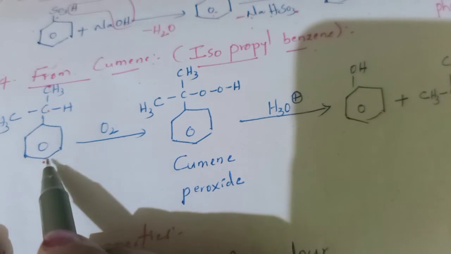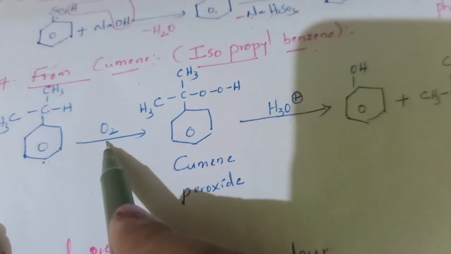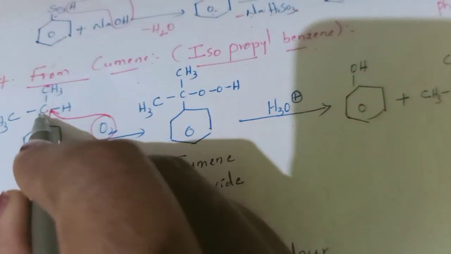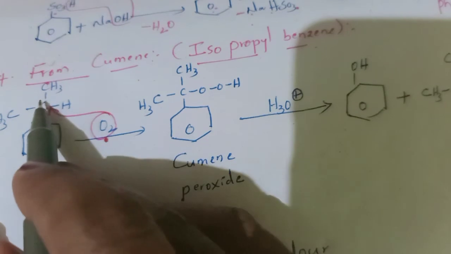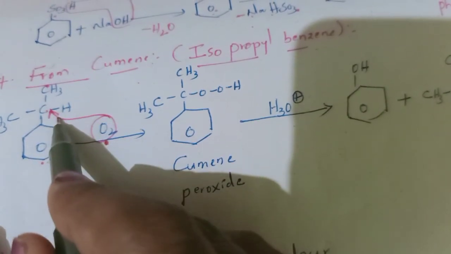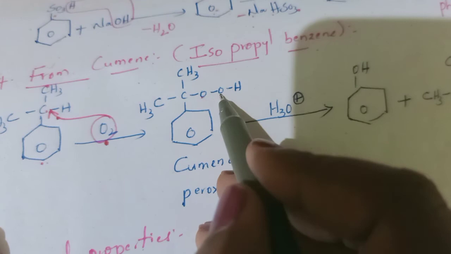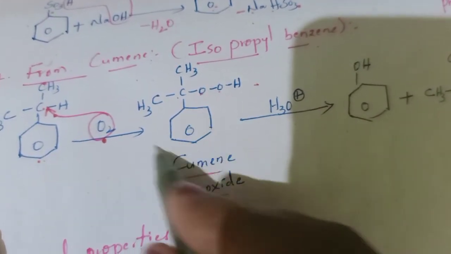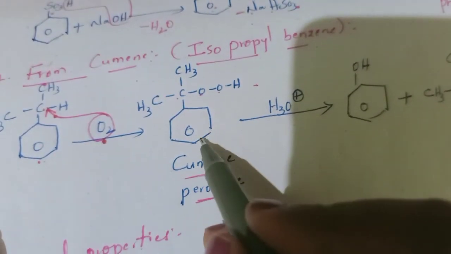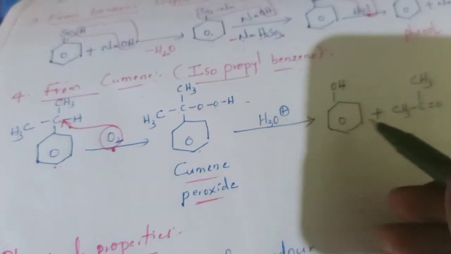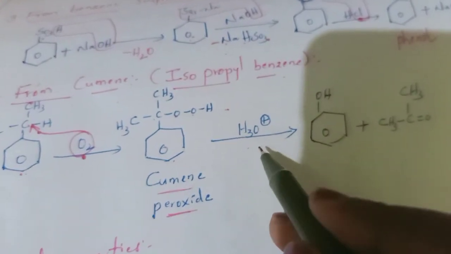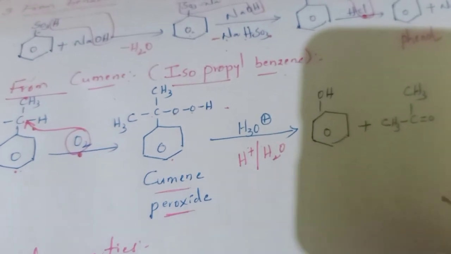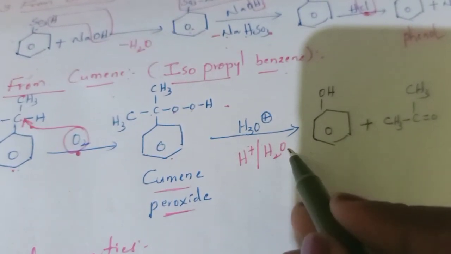When this isopropyl benzene undergoes oxidation, two oxygens are added between carbon and hydrogen. After the addition of these two oxygens between carbon and hydrogen, we get cumene peroxide. Now this cumene peroxide undergoes hydrolysis, acid hydrolysis. We can also write H3O plus as H plus and H2O, in the presence of acid hydrolysis.